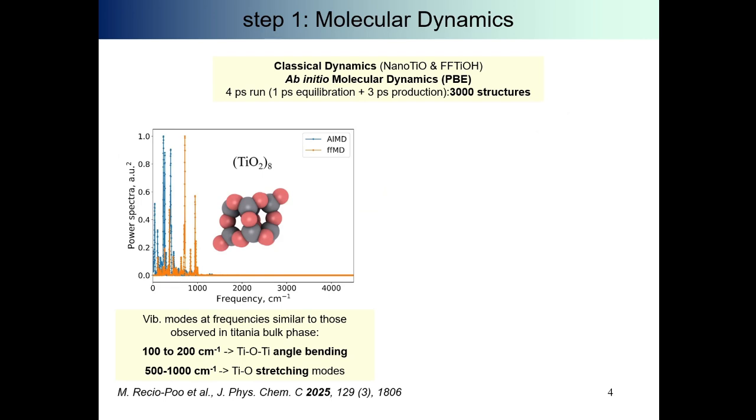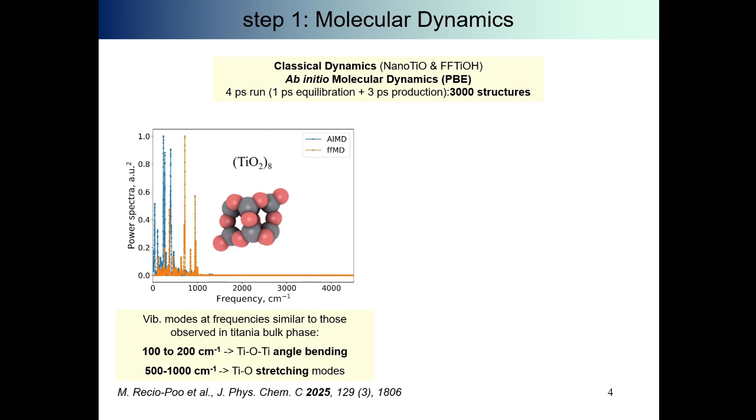So 2 different approaches have been followed for the molecular dynamics: classical dynamics with well parameterized interatomic potentials such as nanoTiO and FFTiOH, and also the more expensive ab initio molecular dynamics with PBE, so DFT, for modeling the interaction between the atoms. We have run 4 picoseconds, and we have sampled the last 3 picoseconds for the following steps, and as the time step was 1 femtosecond, we have 3000 structures.